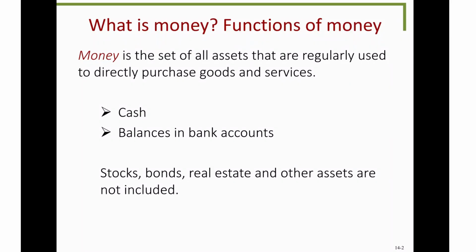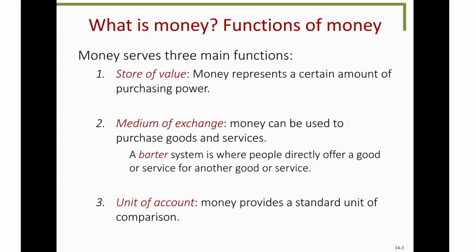In this chapter, we'll be talking a lot about money, so let's start by having the definition. Money is the set of all assets that are regularly used to directly purchase goods and services. Now, some examples of money are cash or balances in bank accounts.